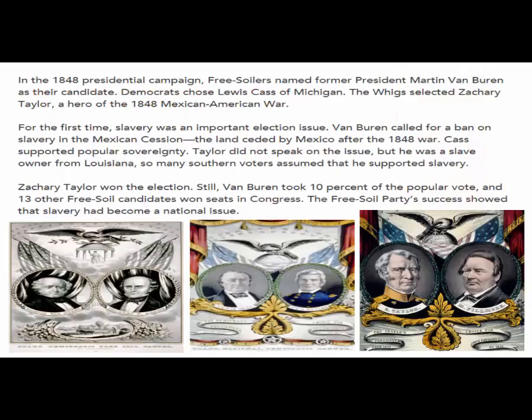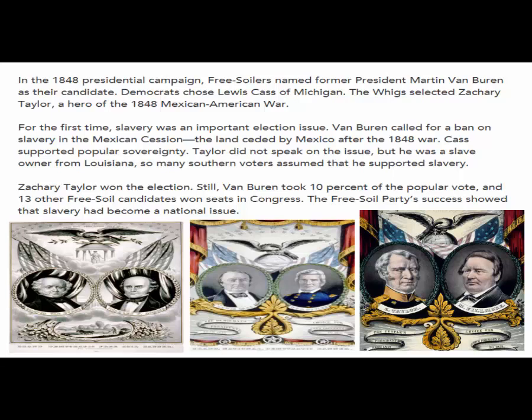In the 1848 presidential campaign, Free Soilers named former President Martin Van Buren as their candidate. Democrats chose Lewis Cass of Michigan. The Whigs selected Zachary Taylor, a hero of the Mexican-American War. For the first time, slavery was an important election issue. Van Buren called for a ban on slavery in the Mexican Cession, the land ceded by Mexico after the war. Cass supported popular sovereignty.